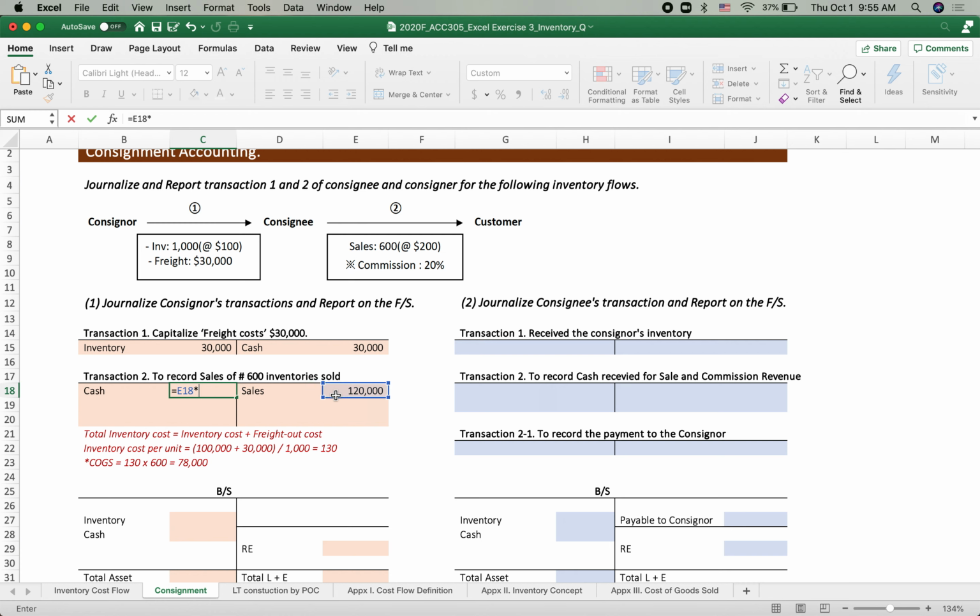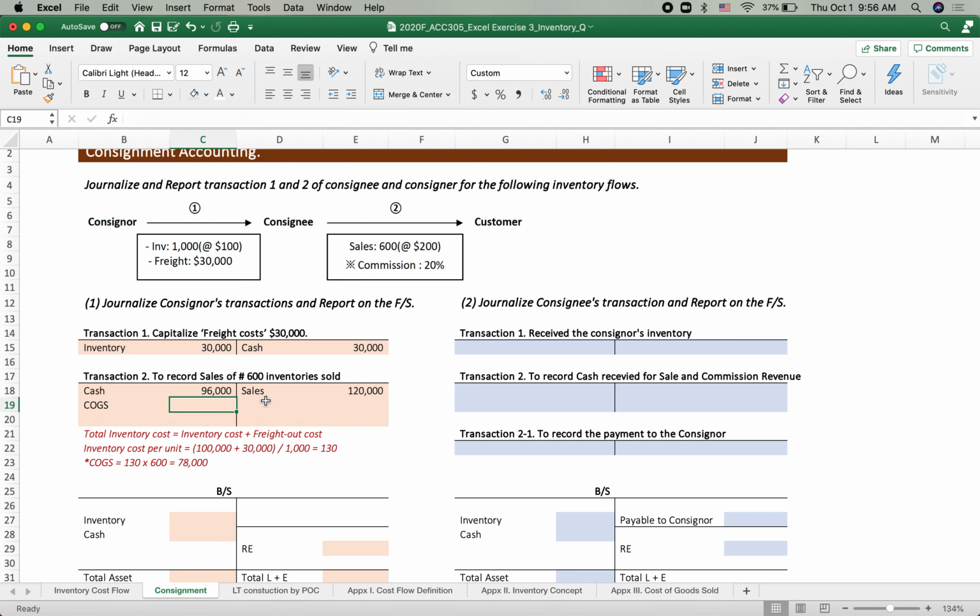$120,000, except for the commission of 20%, now 80% we should put on it. So from the consignor's perspective, they should receive $96,000, except for the 20% commission of sales. Now, another point is how much cost of goods sold they have to recognize as inventory cost sold. That's the point, right?